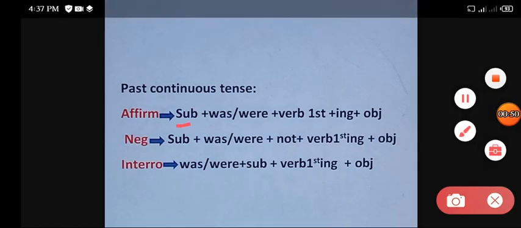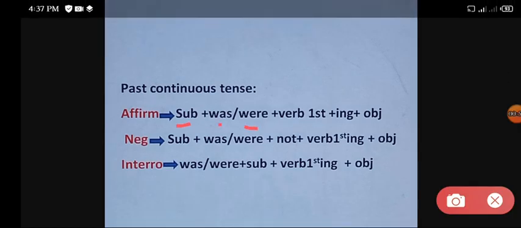subject in the start. After that, you'll use was and were according to your subject. If your subject will be in singular form, then you will write down was, and if your subject will be in plural, then you will write down were. After that, first form of the verb with ing and object. This is the structure for affirmative sentence, for positive and simple sentences.